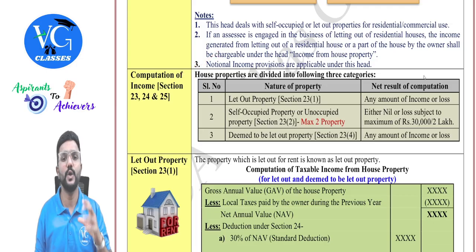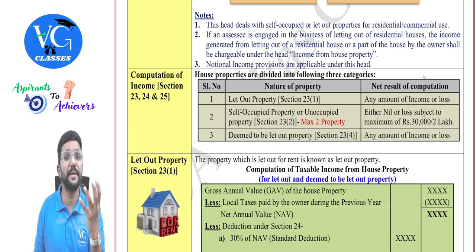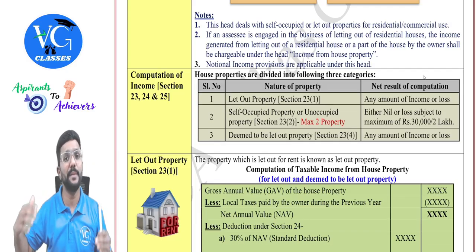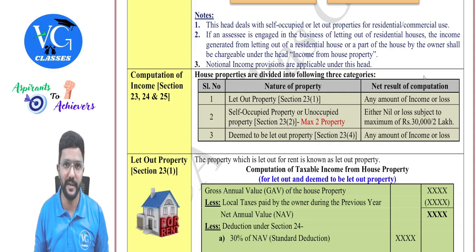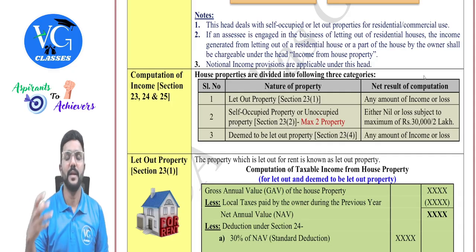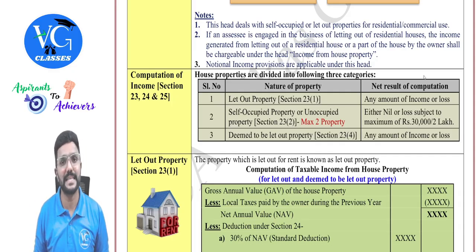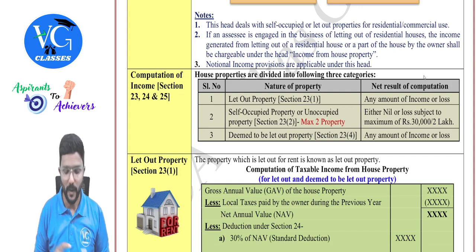Then the third one is notional income provisions are applicable under this head, guys. Very important. Even though the assessee might not have any income, still it will be taxable under this head. Especially, example is deemed to be let out property. Deemed to be let out property. Or else sometimes the assessee might be showing actual rent of only 1 lakh. But if expected rent is more than that, then he may end up paying tax on the higher figure. So that is why we call it notional income getting taxed under this head.